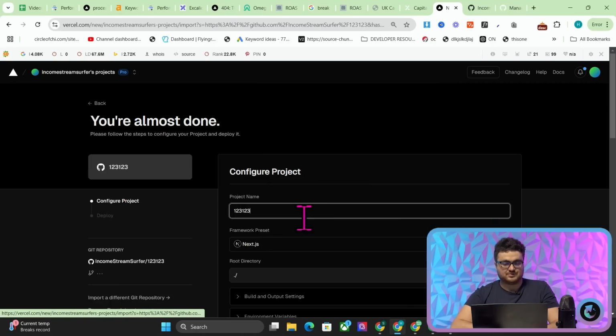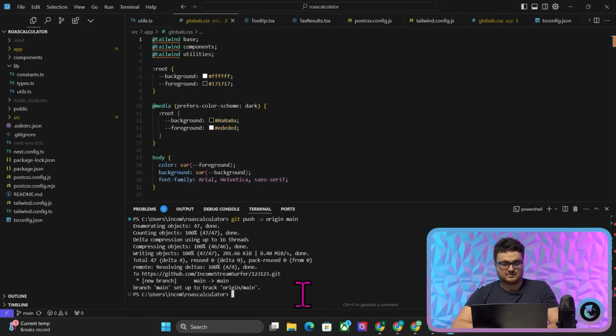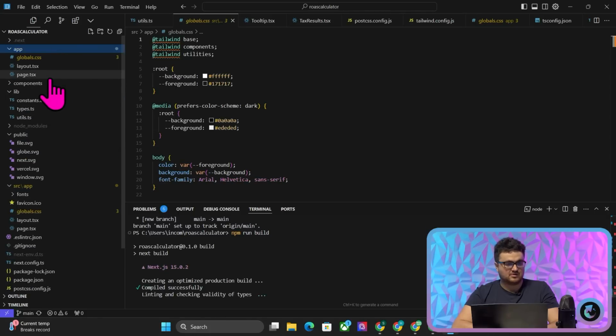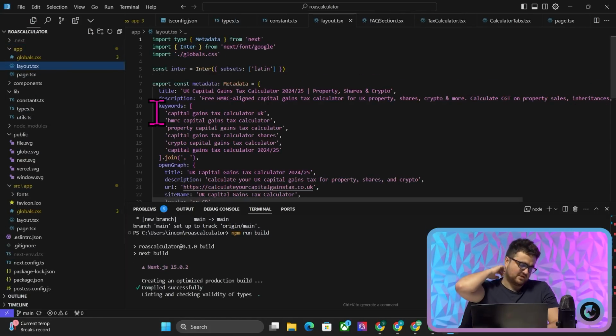Just now, 123, 123. Oh, sorry, I forgot a stage here. I need to do npm run build and then fix all the TypeScript errors. So this is probably not going to work just because there will be some TypeScript errors here. Or I mean, there should be, there normally are. Although it's only a one-pager. Yeah, there we go. Yeah, thought so.